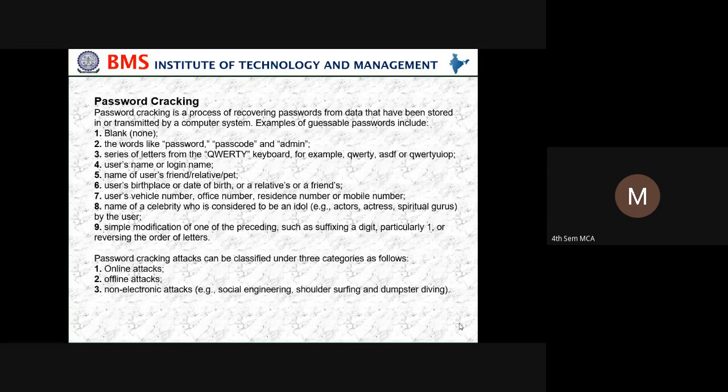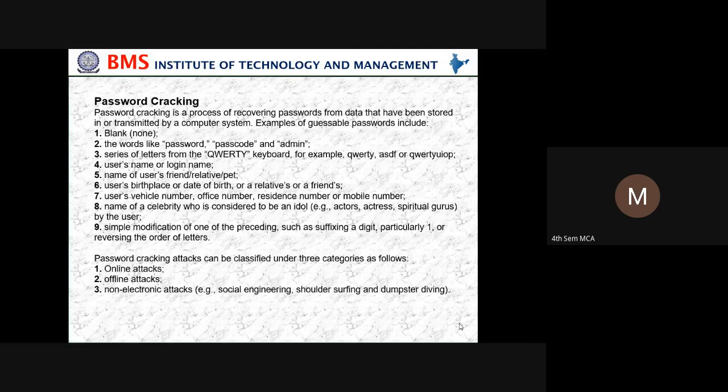Password cracking is a process of recovering passwords from data that have been stored in or transmitted by a computer system. Examples of guessable passwords include blank, a word like password, series of letters, user names or login names, names of the user or friends or relatives, pets, user's birthplace or date of birth, user's vehicle number, office number, residence number or mobile number.